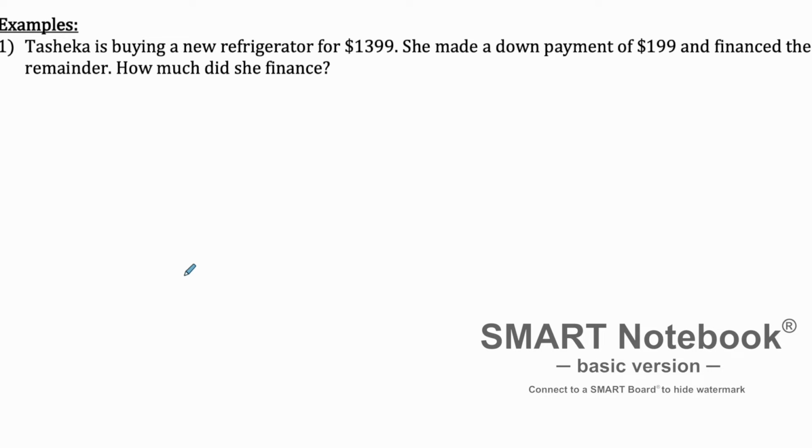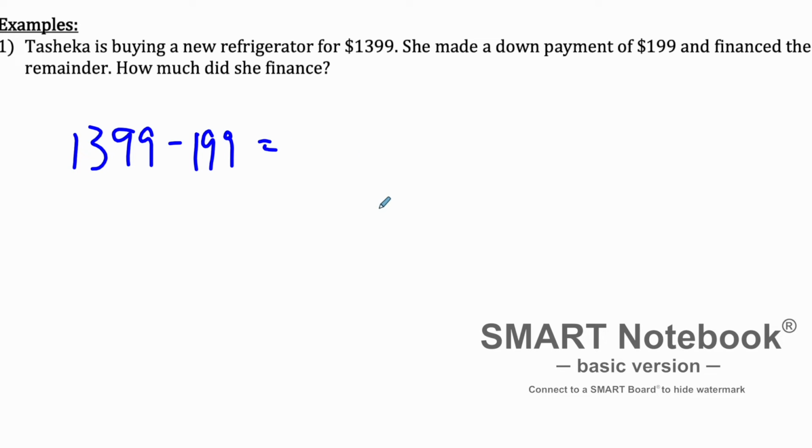Tasheka is buying a new refrigerator for $1,399. She made a down payment of $199 and financed the remainder. Now, we are not looking at the interest rate or how much she is paying per month. We're just looking at what is the amount financed. So pretty straightforward. We're going to take the total amount for the refrigerator. Let's start over. $1,399. And we're going to subtract the amount that she put down, which was $199.